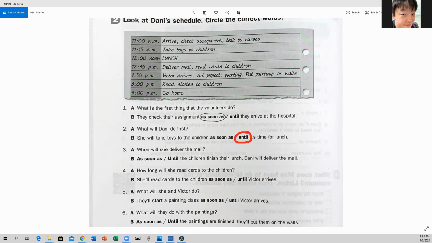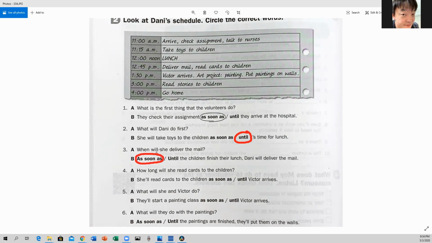Okay? Number 3, when will she deliver the mail? As soon as or until the children finish their lunch, Danny will deliver the mail. So as soon as, meaning right after lunch, Danny will deliver the mail.